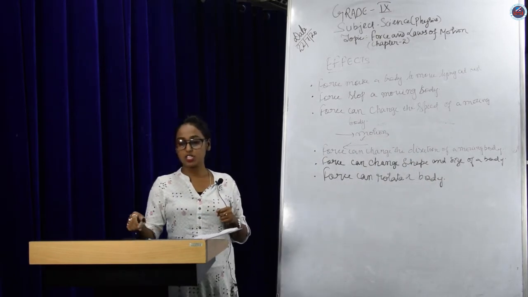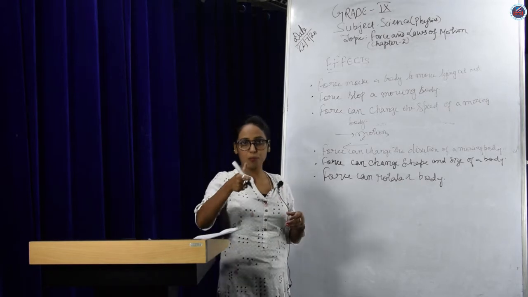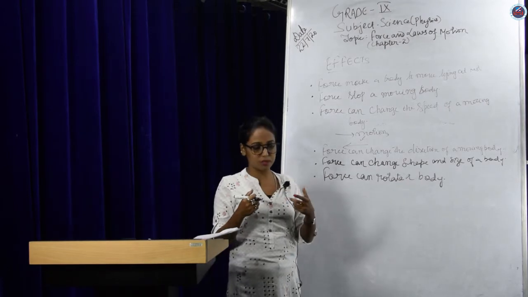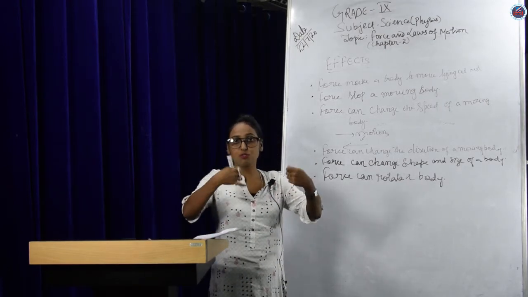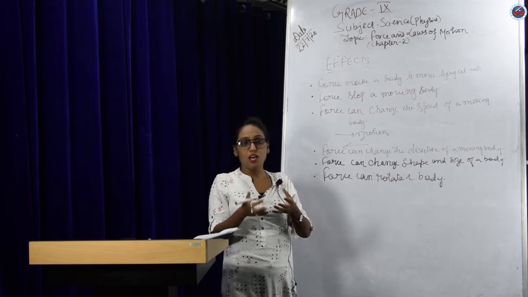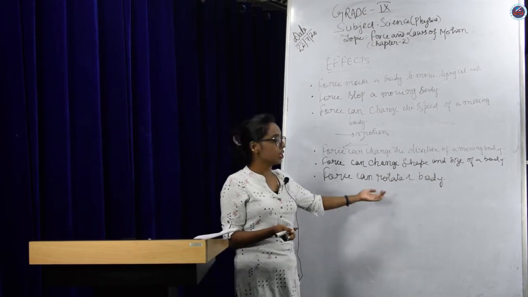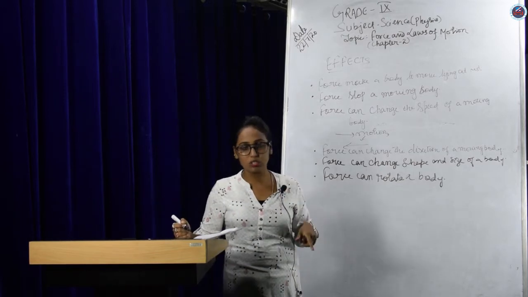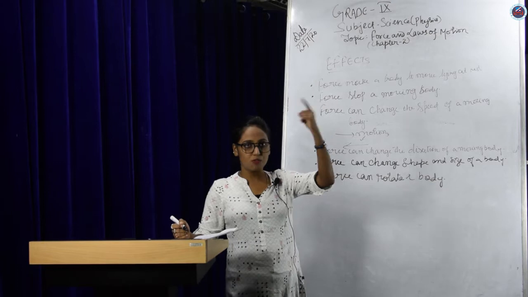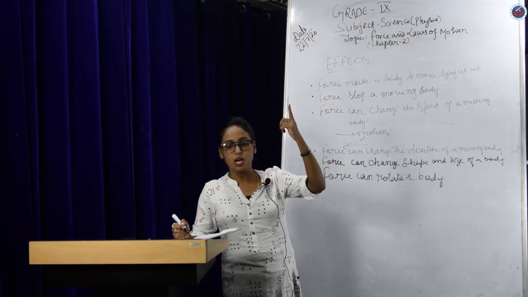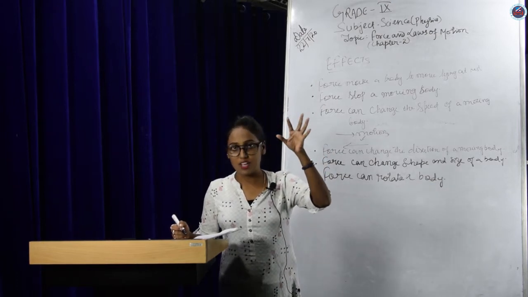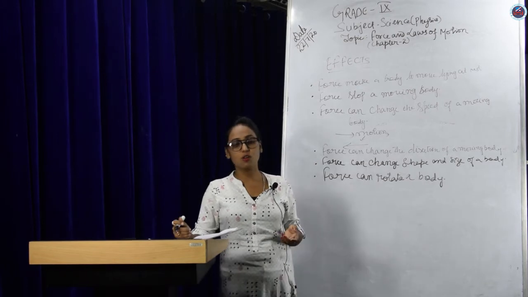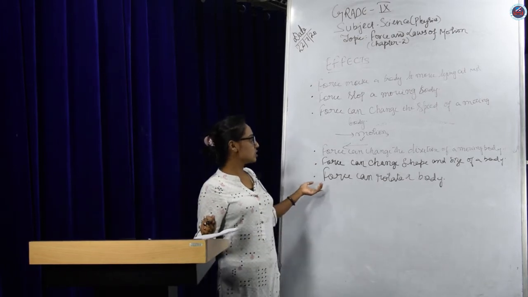Now for this, you just take the example of spinning a top. You used to play, no? Spinning a top or something like Beyblades, which we used to play with, right? So these are examples of force can rotate a body. Another example you can take is the fan. When you switch on the fan, what happens to it? The electric force goes there and rotates the motor of the ceiling fan, and the fan rotates, right? So these are all examples of force can rotate a body.